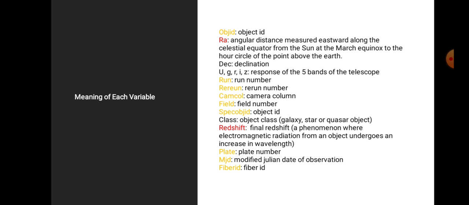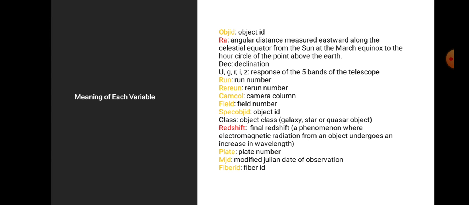There are so many variables here, so I just picked two important ones. First, the Ra is the angular distance measured eastward along the celestial equator from the Sun at the March equinox to the hour circle of the point above the Earth. Second, redshift is a phenomenon where electromagnetic radiation from an object undergoes an increase in wavelength. By the way, U, G, R, I, Z are responses of the 5 bands of the telescope.